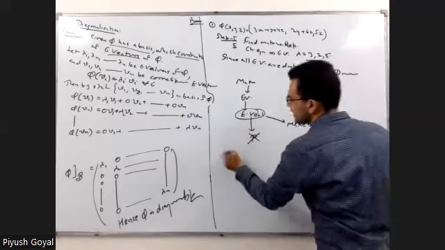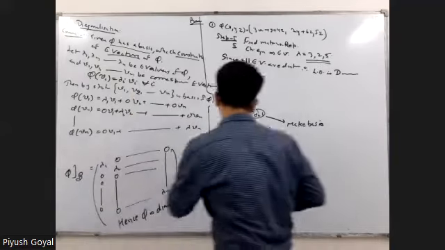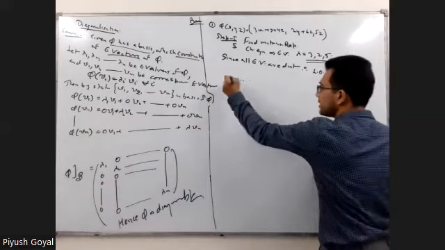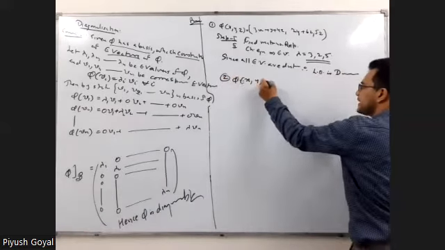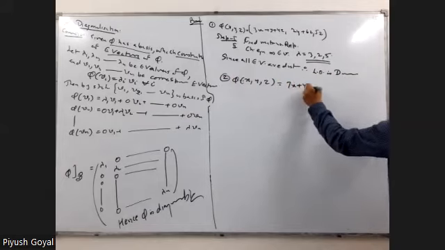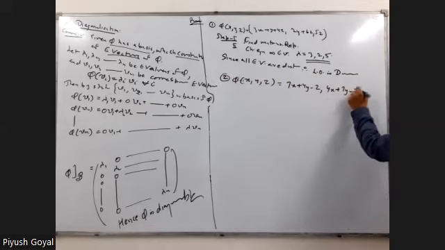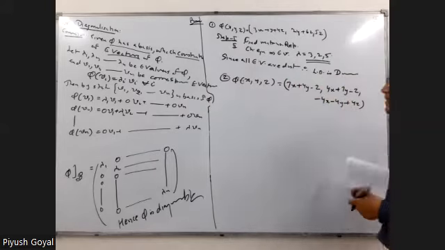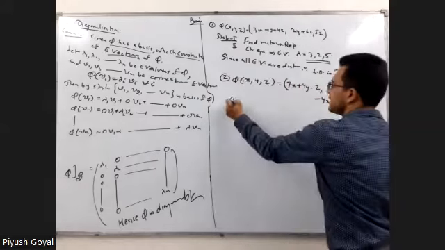Now the second question, and I again request you to do these numericals. Phi of x, y, z equals 7x plus 4y minus z, 4x plus 7y minus z, and minus 4x minus 4y plus 4z. This is given. First step, you find the matrix. Second step, characteristic equation. Third step, eigenvalues. When you find eigenvalues, eigenvalues are 3, 3 and 12.